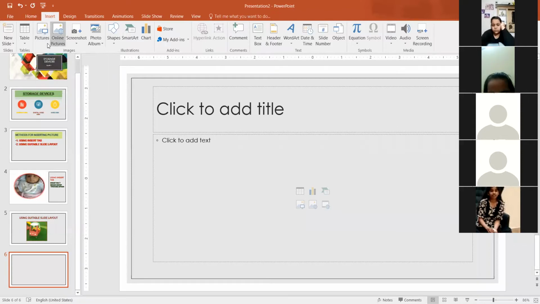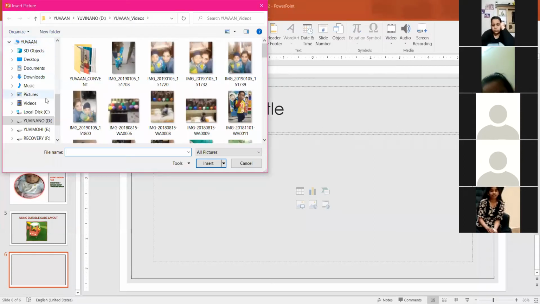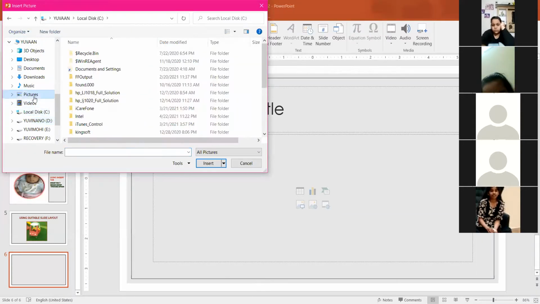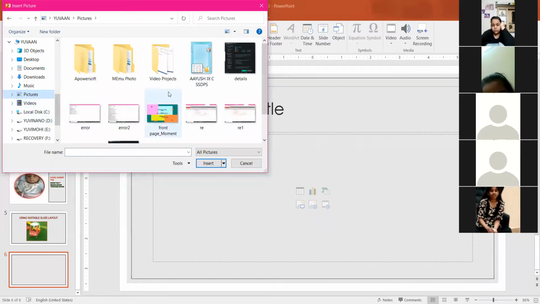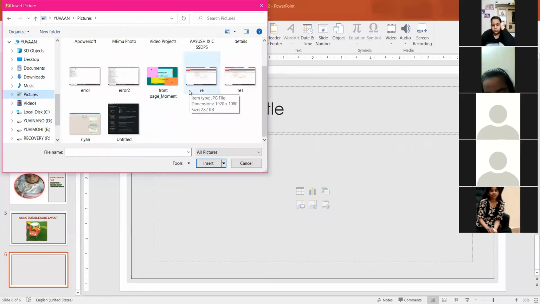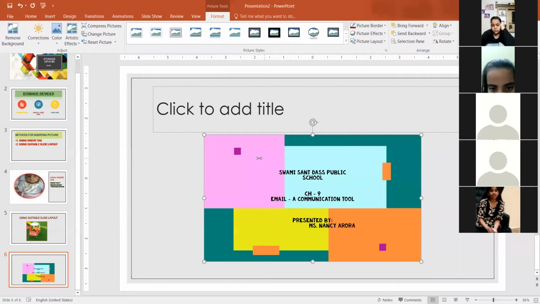When you follow this command, after clicking on the picture, you get the insert picture dialog box. Inside the insert picture dialog box, you get the pictures. So you can choose the picture like this and the picture will be inserted. From wherever you pick the picture, it will be inserted.